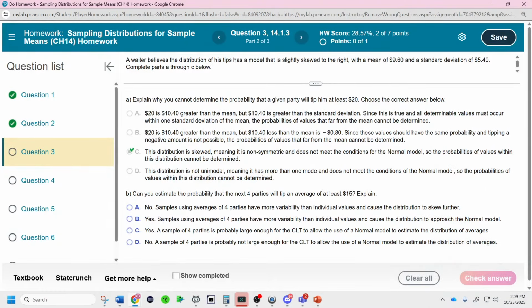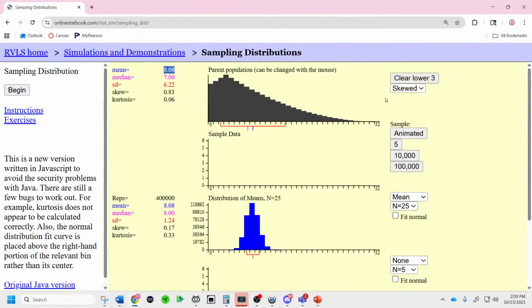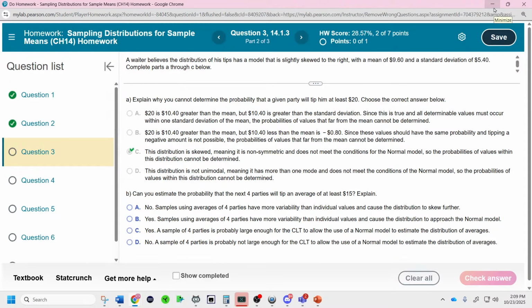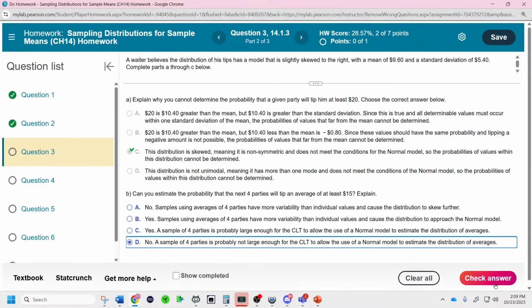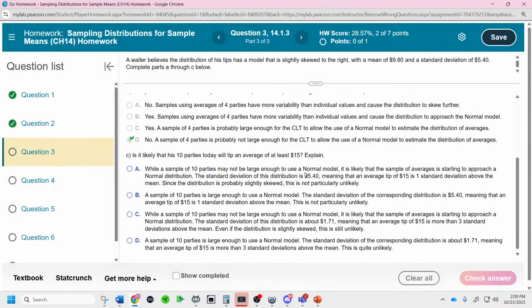Well, I don't think the central limit theorem is going to kick into play, because we don't have a large enough sample size. So it's like, well, it's skewed. What if you did it for 4, which I don't have? Well, it'd probably still be skewed. I would say no. Sampling of 4 is not large enough for the central limit theorem, which states that the distribution will become more normal and the mean will stay the same and standard deviation will get smaller. Probably not going to happen. What about 10? Maybe.